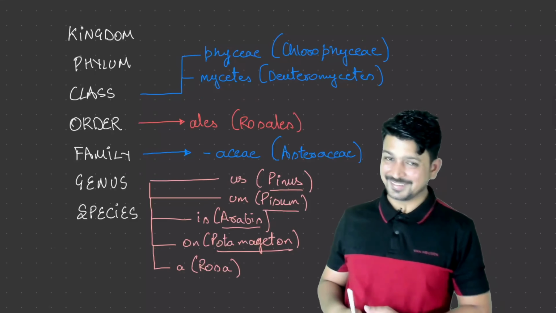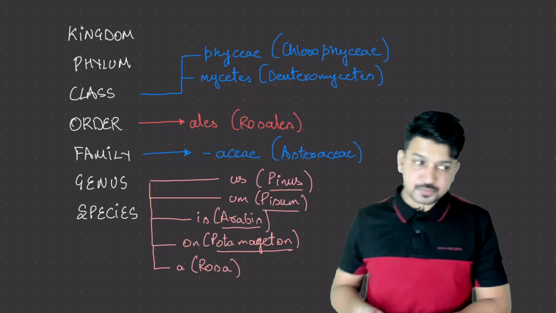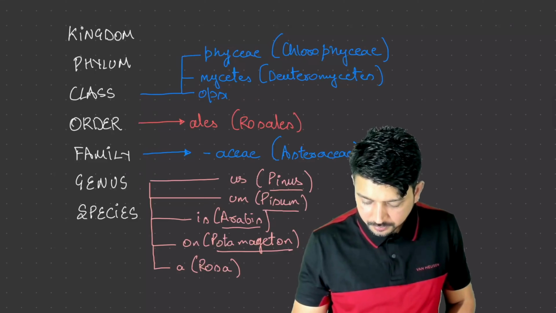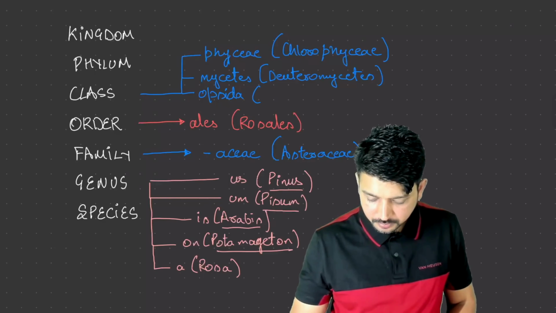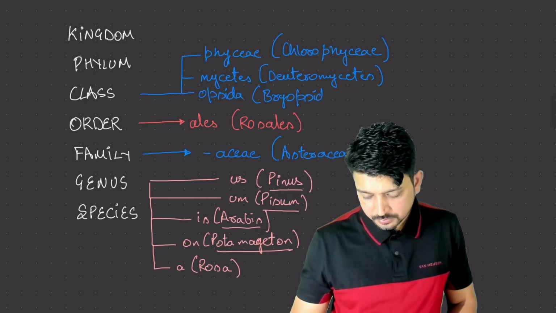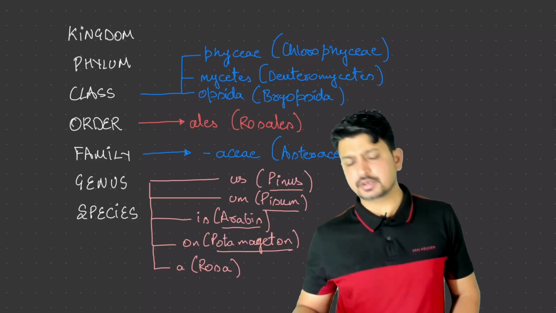So much writing, right? Next, it can be opsida, Bryopsida, and various others.